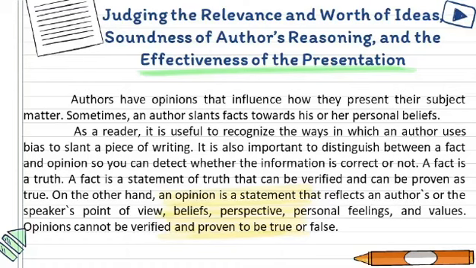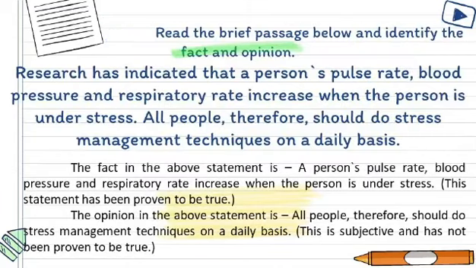A fact is a statement of truth that can be verified and can be proven as true. On the other hand, an opinion is a statement that reflects an author's or the speaker's point of view, beliefs, perspective, personal feelings, and values. Opinions cannot be verified and proven to be true or false. Read the brief passage below and identify the fact and opinion.